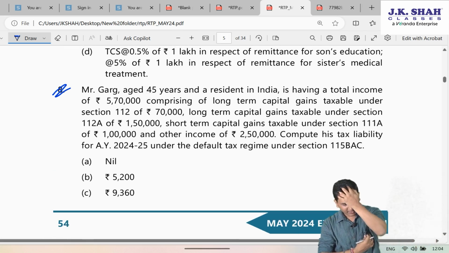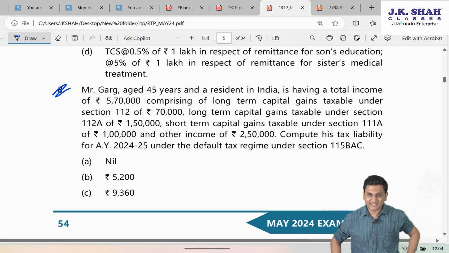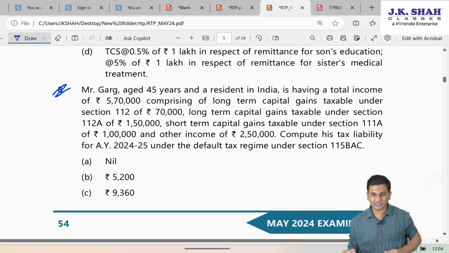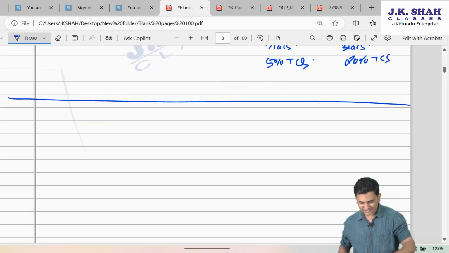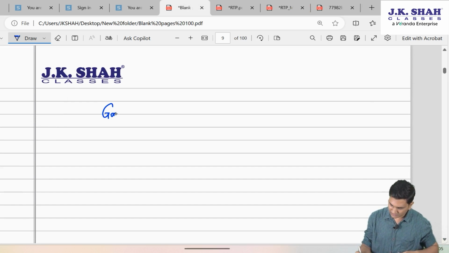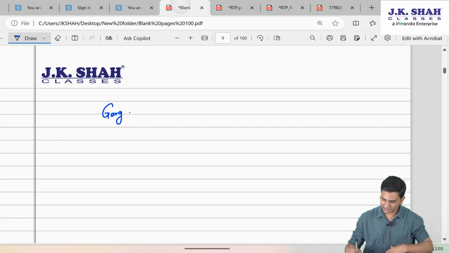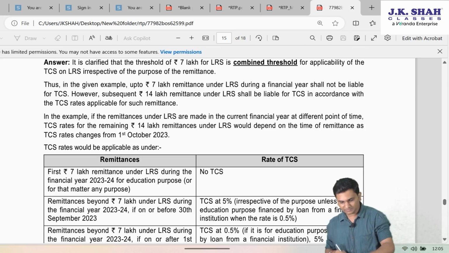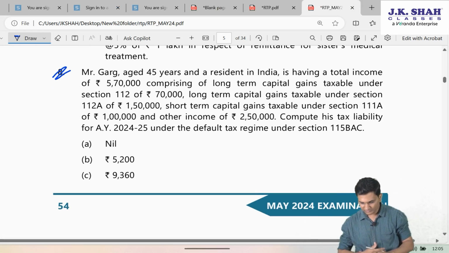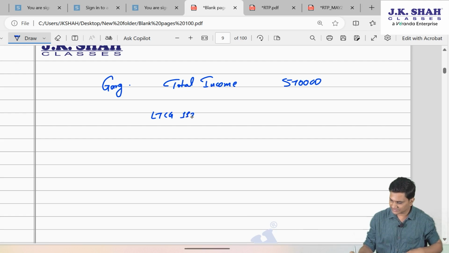Mr. Garg, aged 45 years and a resident in India, is having a total income of 570, comprising of long-term capital gains taxable under section 112 of 70,000. So this is just a calculative question. Garg having total income 570, fine, total income 570. They are giving you the breakup, which includes 112 of 70,000. So LTCG 112 70,000.